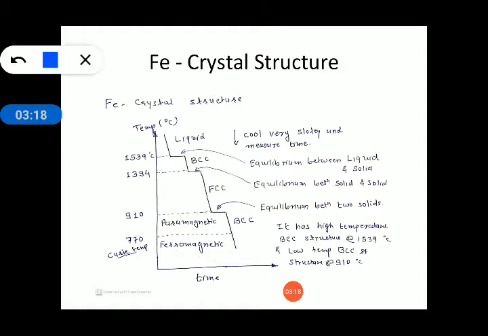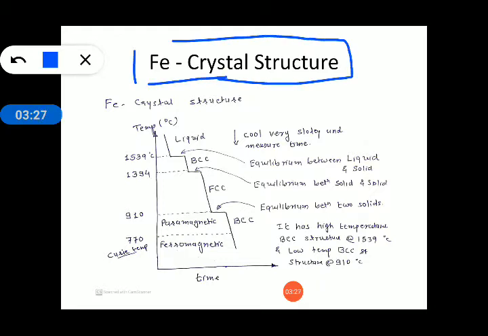Now, see in this figure also, the iron crystal structures are drawn against temperature in degree centigrade.